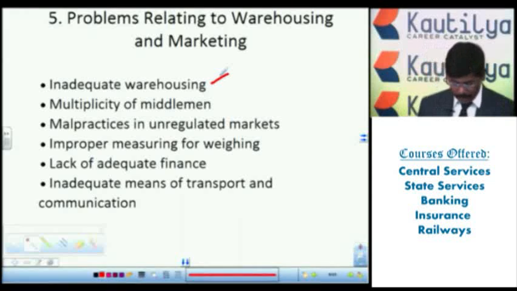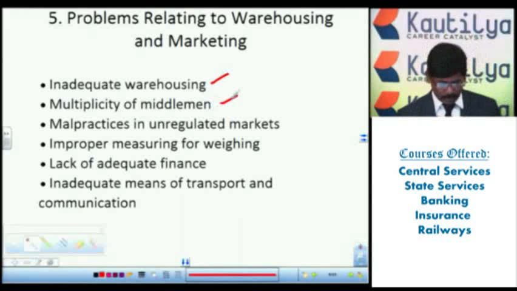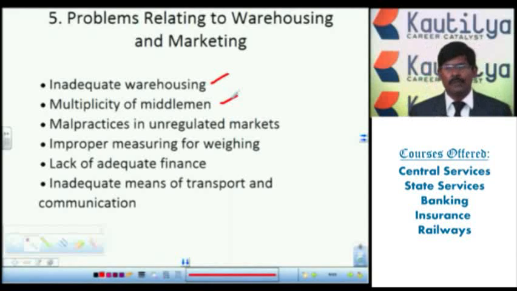The next one, in market areas, the main problem is the middleman. If you observe between the agriculture farmer and the consumer, or when you go to the market, there are so many middle persons. The middle persons get more commission from the producer and from the consumer or the market people. Because of this, who gets the more benefit? The middleman gets more profit than those who are really producing and supplying to the market. So here there is a problem of the middleman in India.